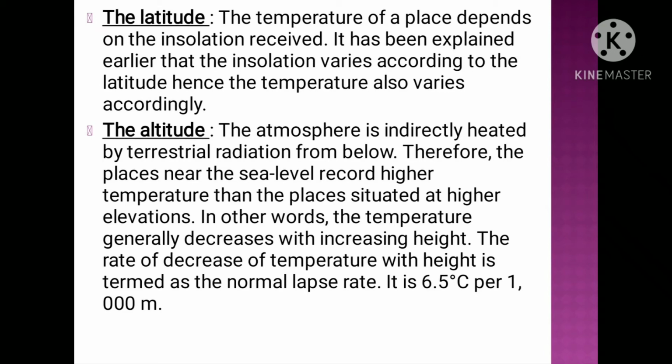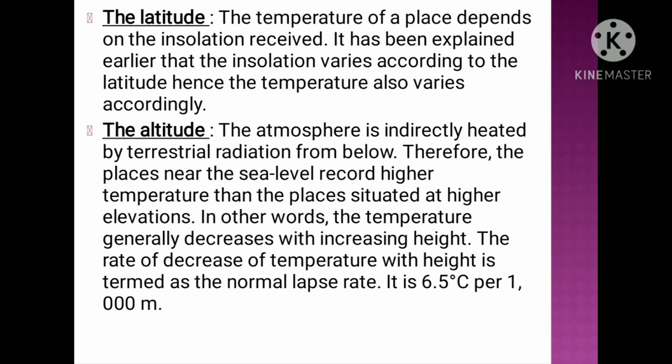Second one is altitude. The atmosphere is indirectly heated by terrestrial radiation from below. Therefore, the places near the sea level record higher temperature than the places situated at higher elevation. In other words, the temperature generally decreases with increasing height. The rate of decrease of temperature with height is termed as normal lapse rate. That you have to remember. And now what is normal lapse rate? It is a decrease in temperature at the rate of 6.5 degrees Celsius per 1000 meters of elevation or height.